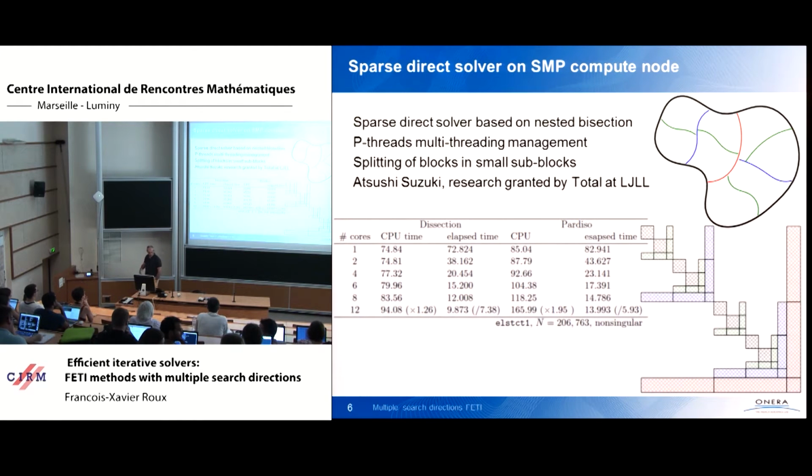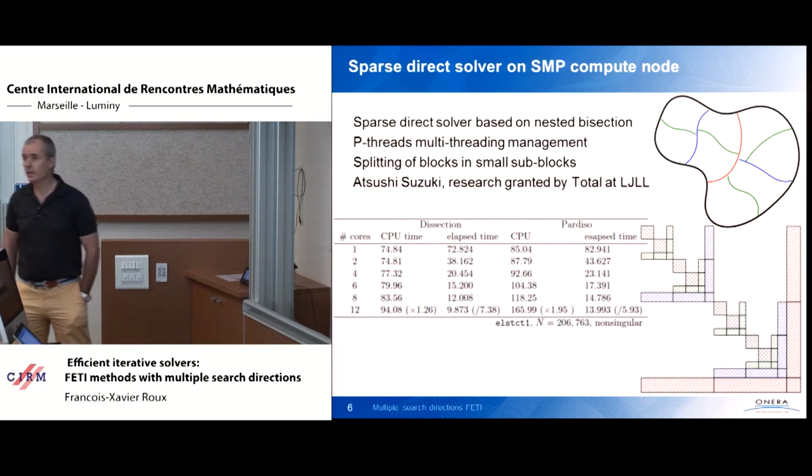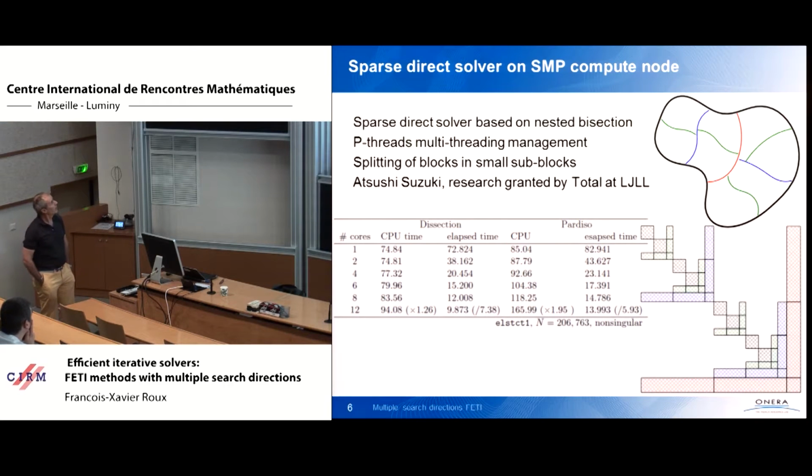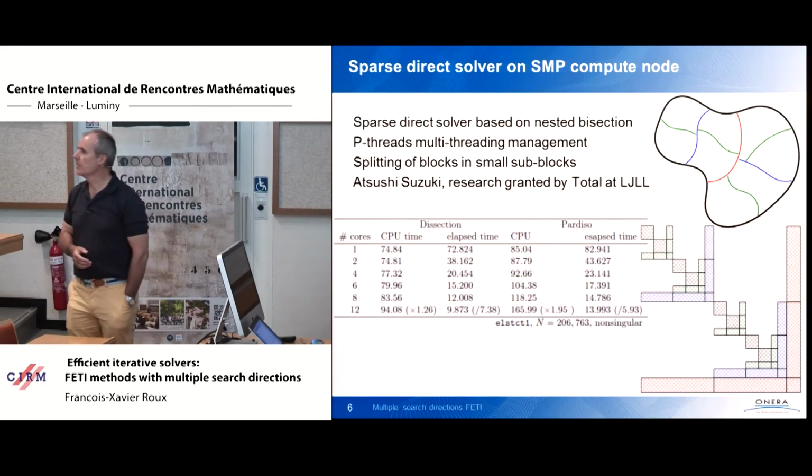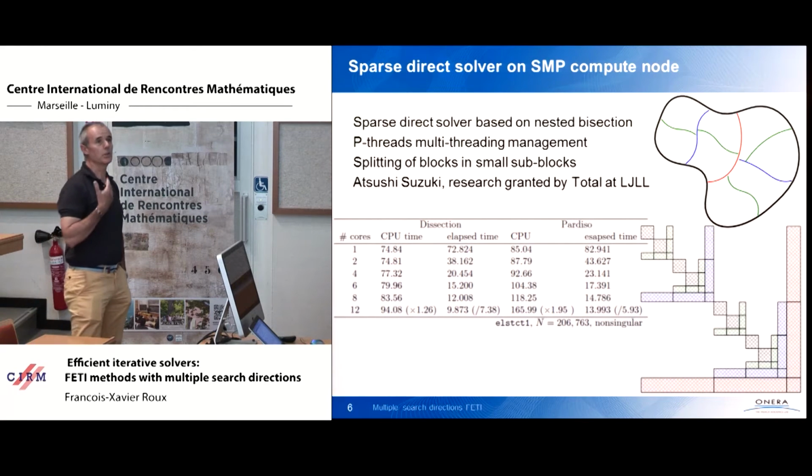Okay, now first, let's start from the very lower level, so at the compute node level, using direct solvers. With the help of Total Grant, we have developed at LGLL a library of sparse solvers based on nested bisection, using pthread for the multithreading management, and get quite good performances. This is a comparison between the dissection solver and the sparse solver that is provided with Intel MKL libraries. It's called Paradiso.